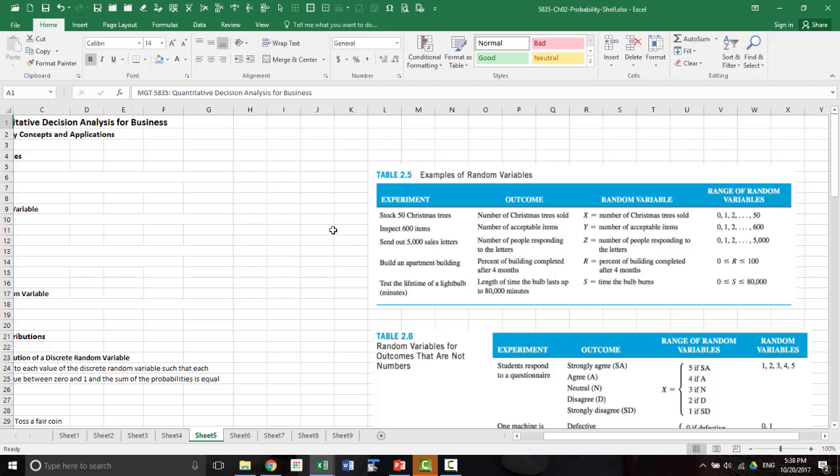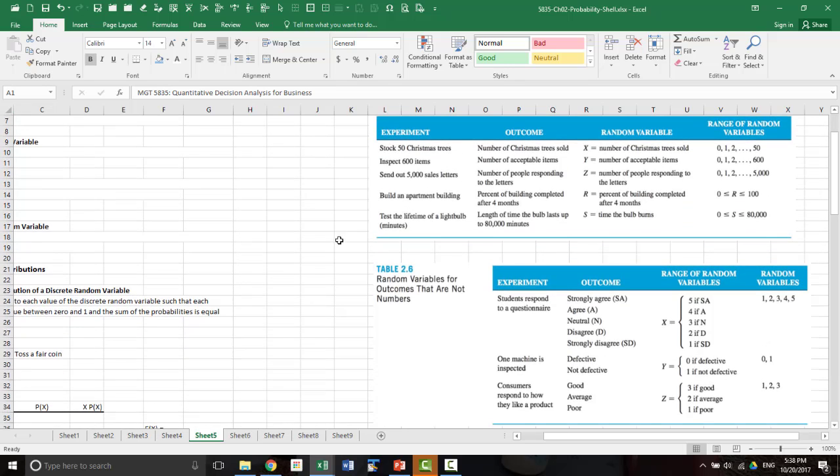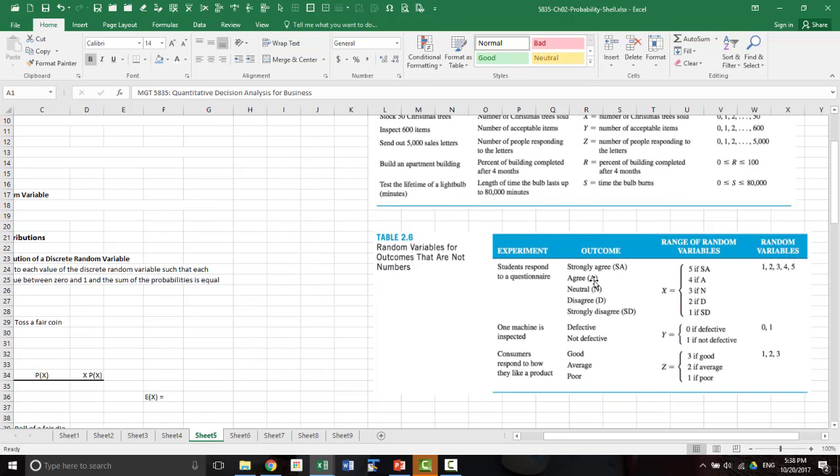If the outcome is not a numerical value, then you have to assign a numerical value. For example, a student response to a questionnaire: strongly agree, neutral, disagree. This cannot be a random variable as is. This is the outcome of a sample space. You have to assign a number to it, then it becomes a random variable.